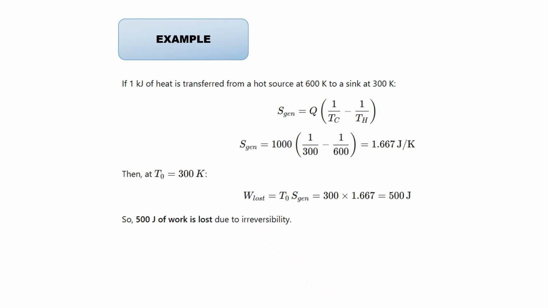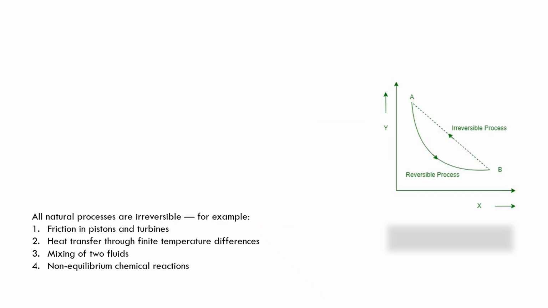So we need to calculate T naught as 300 Kelvin. Here work lost is equal to T naught into Sgen. On substituting the given values, we get work lost as 500 joules. So, 500 joules of work is lost due to irreversibility. Let us move on to the next topic, irreversibility.